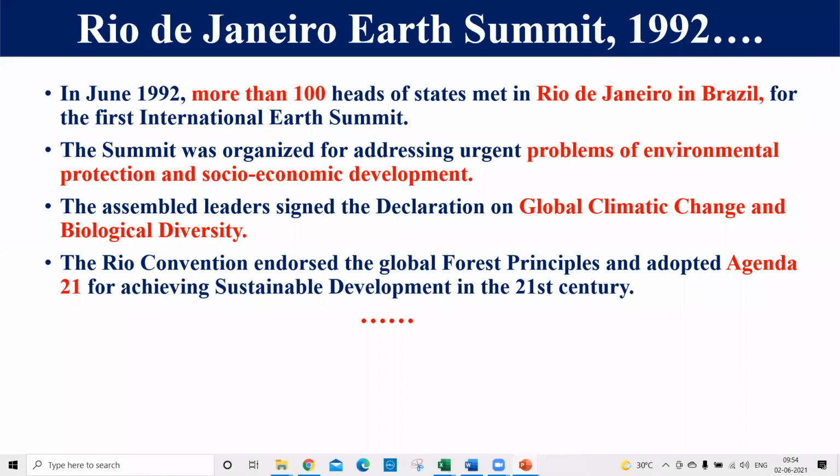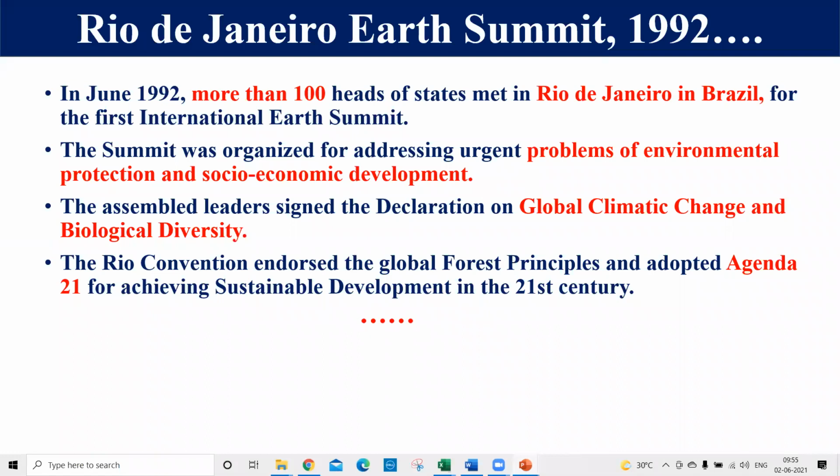Why did they meet there, why did they gather there? The basic reason is that we are using our resources very indiscriminately, and that's why we have faced some global problems in the world also. So to tackle all these problems, in June 1992, more than 100 countries met at Rio de Janeiro in Brazil for the first time, and their main aim was to get sustainable development.